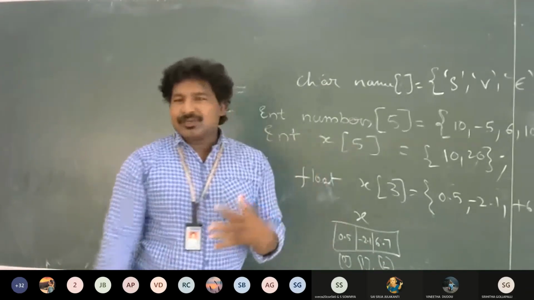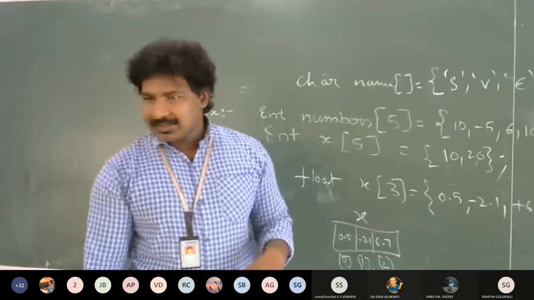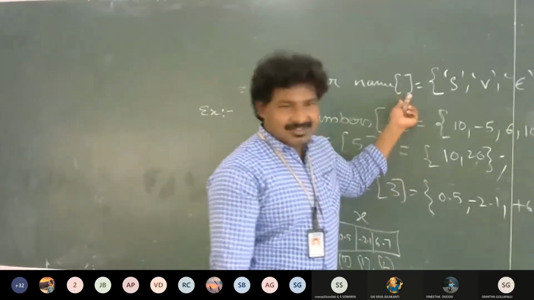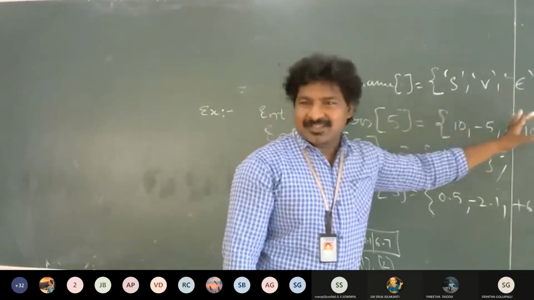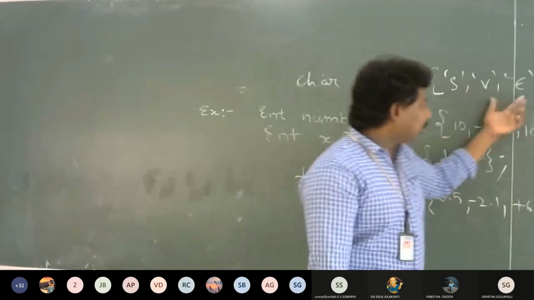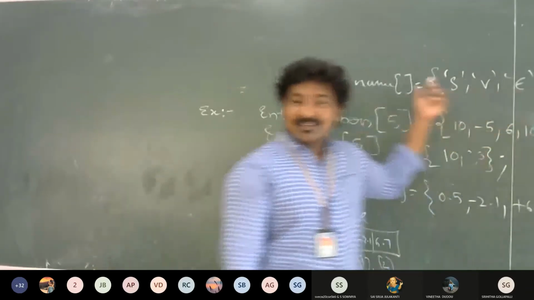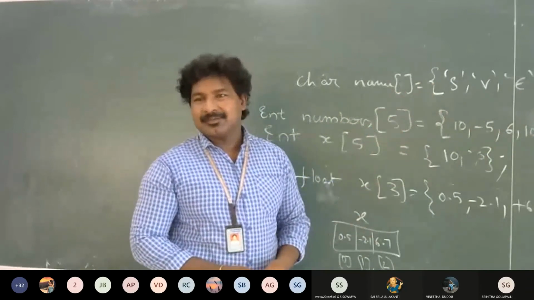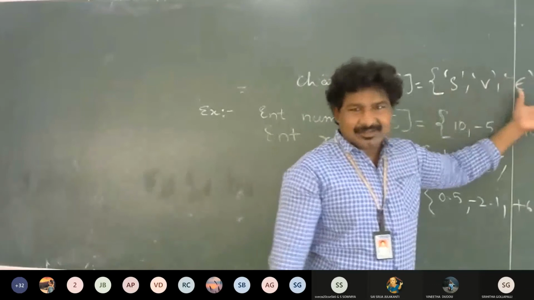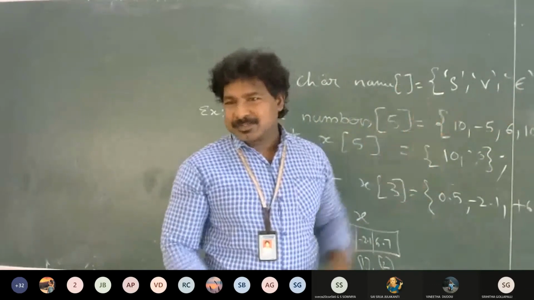So another facility we have is, when I'm initializing my array, specifying the size is optional. Like I put 5 characters in this, so based on these 5 characters the size of the array will be assumed as 5. If I put 4 characters, size will be assumed as 4. So in that case there is no need to specify.